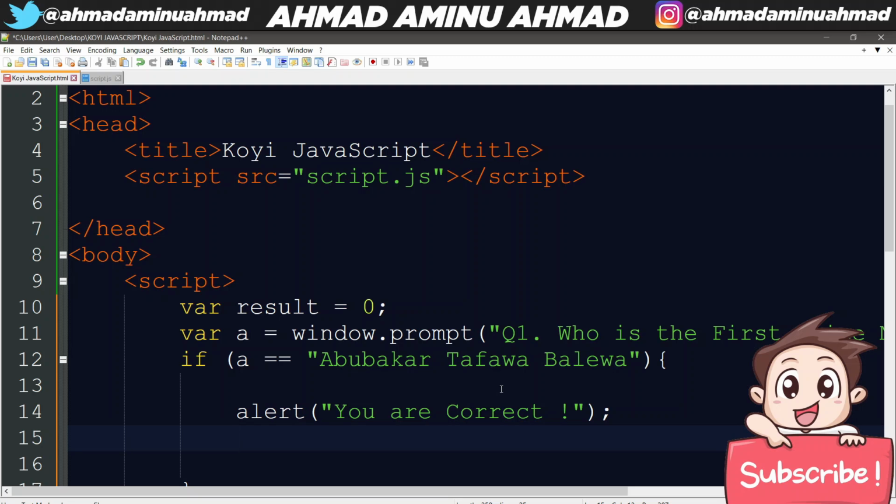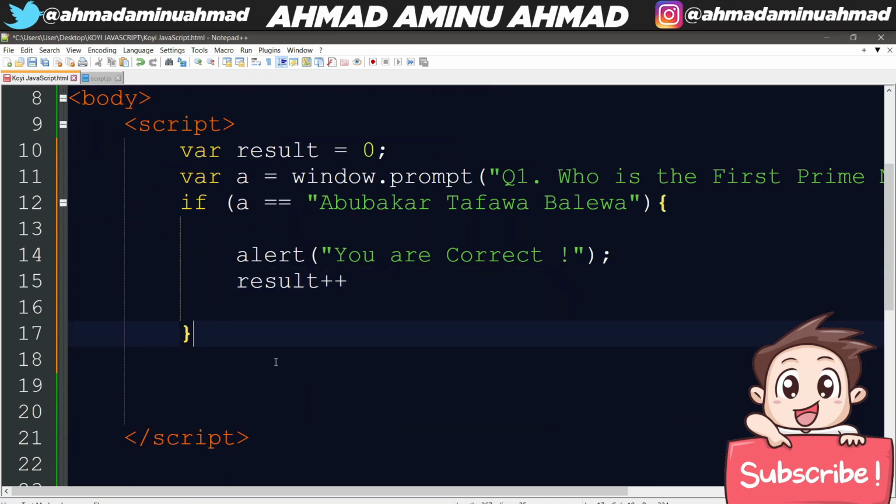Decrementing is minus minus. So for incrementing, I'm just going to say result, because I declared the result variable, result plus plus. That means if this is correct, result plus plus, then it's going to be 1, because the result is 0 by default. So now it's going to be 1 because it's correct.